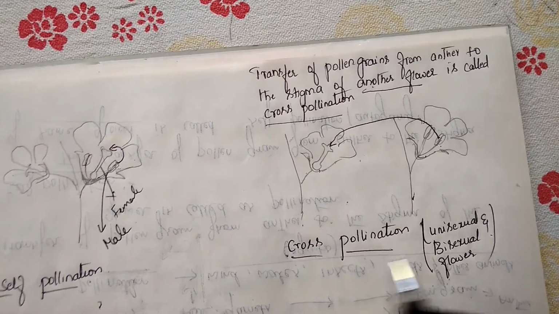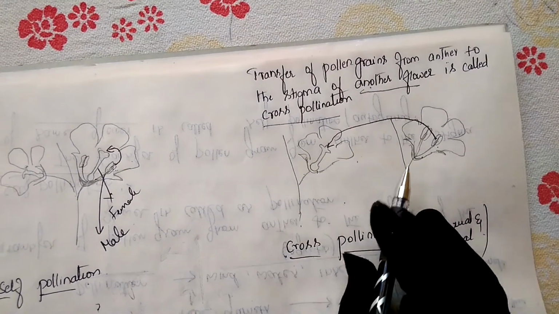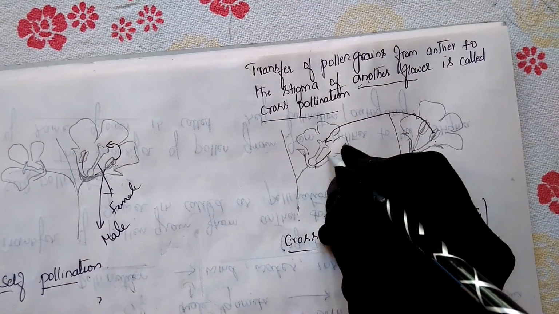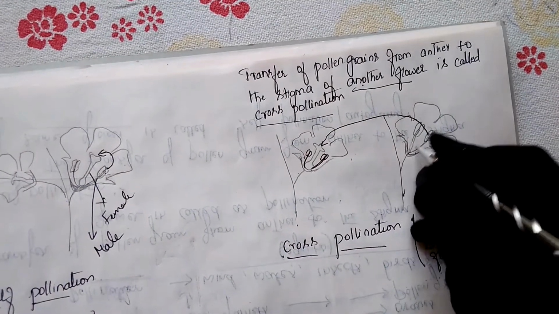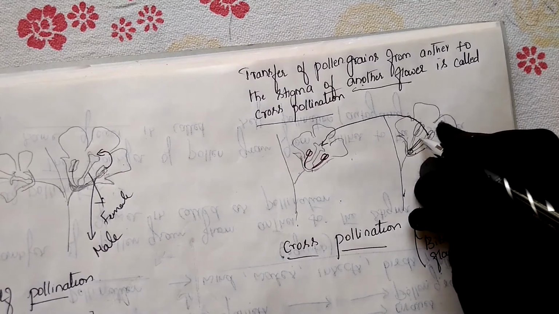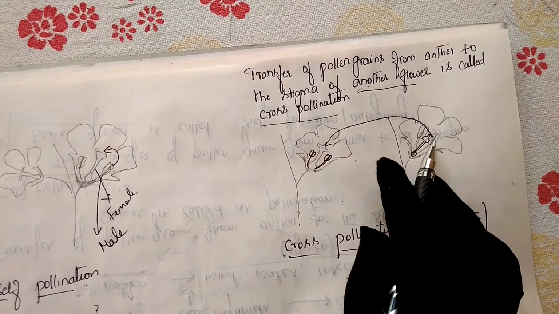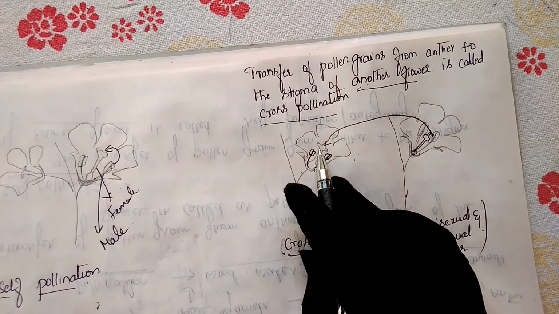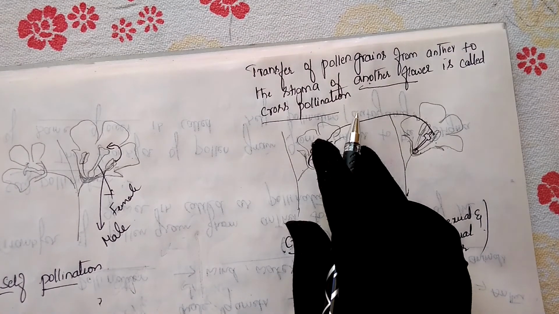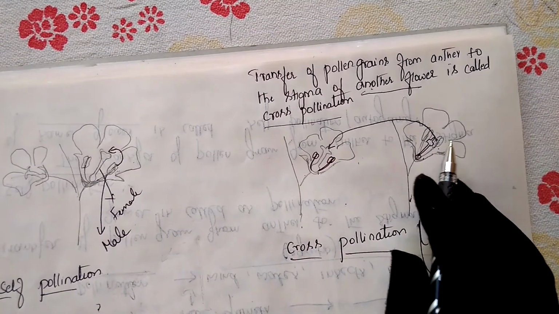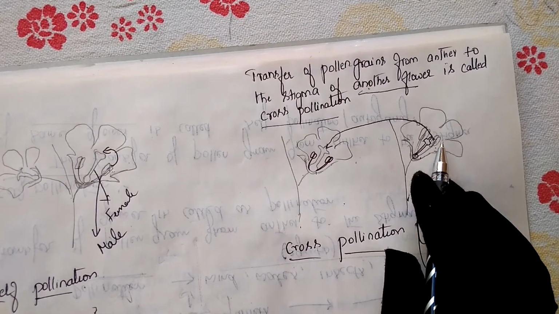Cross-pollination may take place either in unisexual flowers or bisexual flowers. I have drawn the unisexual ones here. Suppose this flower is a bisexual flower, with the male part present, and this one also has the female part. If the anther falls on the stigma of the other flower, this pollination is also called cross-pollination. So pollination is of two types: self-pollination and cross-pollination. In this manner gametes are transferred in flowering plants.